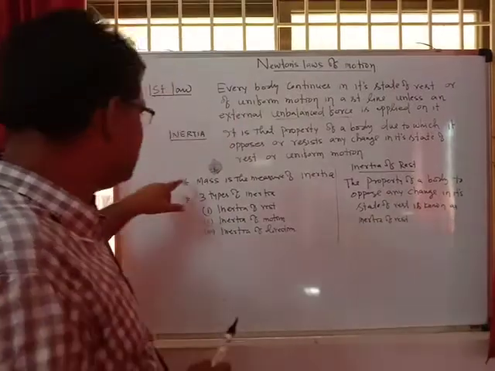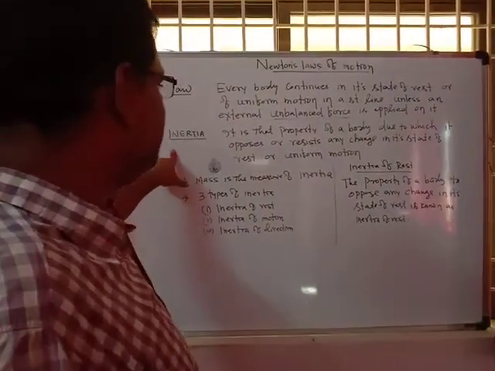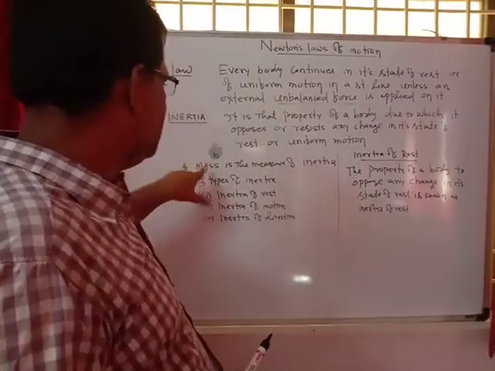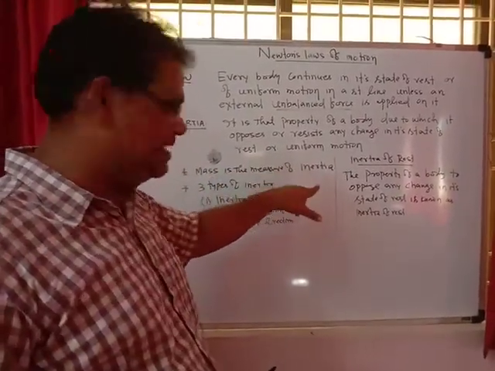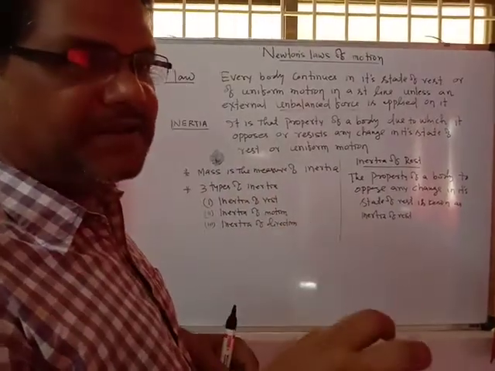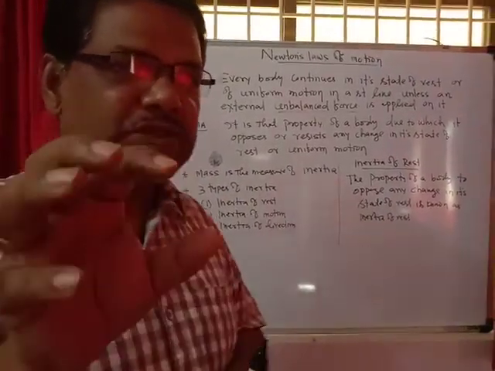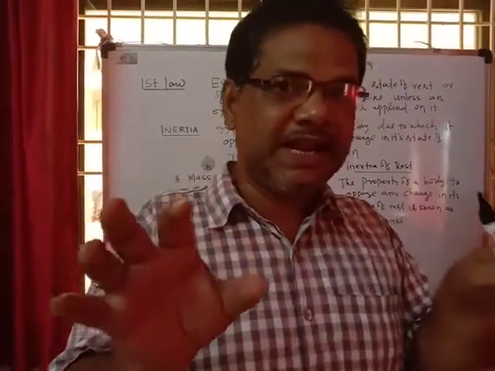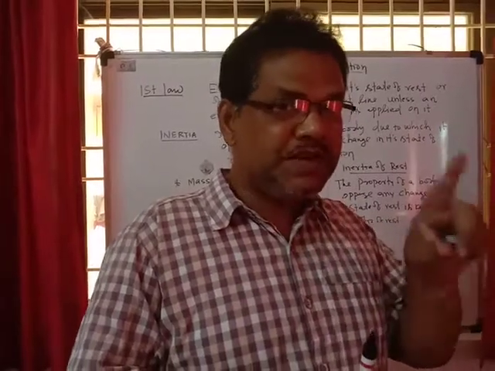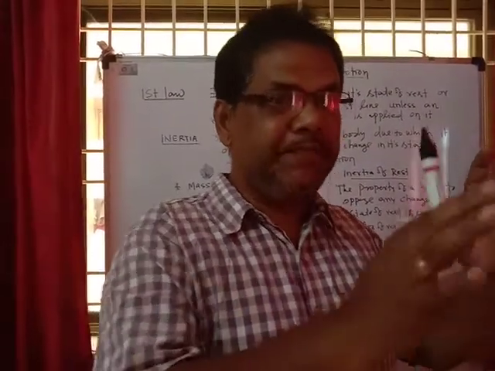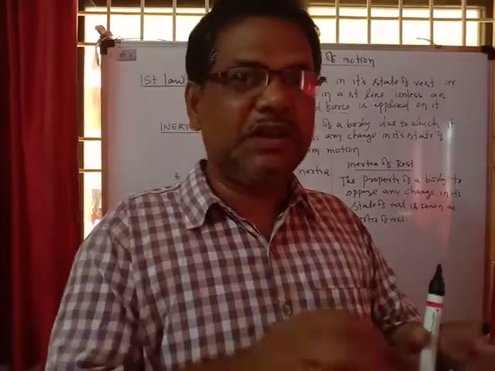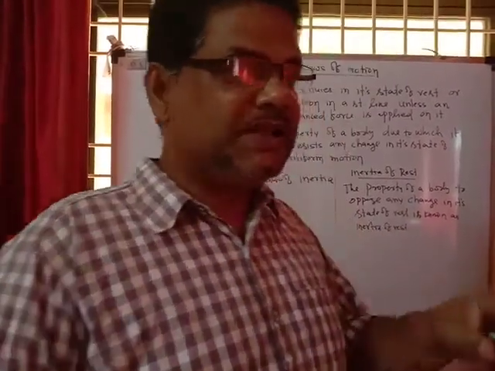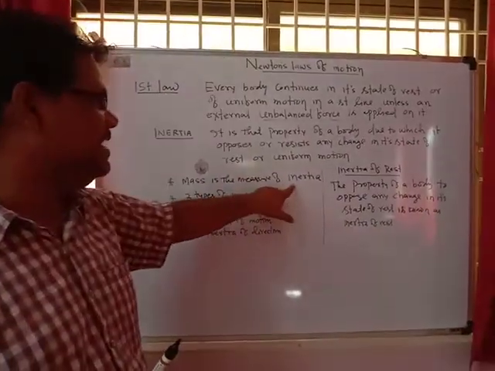Mass is responsible for the measure of inertia. That property, inertia, is measured by mass. The more the mass, the more the inertia. For example, take a small stone and a big stone. Both stones are at rest, but more force is required to set the bigger stone in motion than the smaller stone, because the mass of the bigger stone is more. So mass is the measure of inertia.